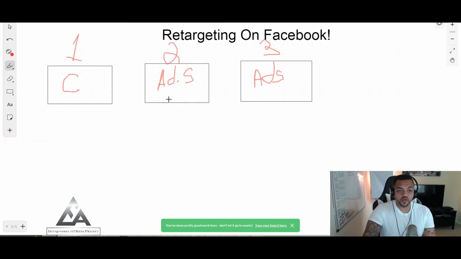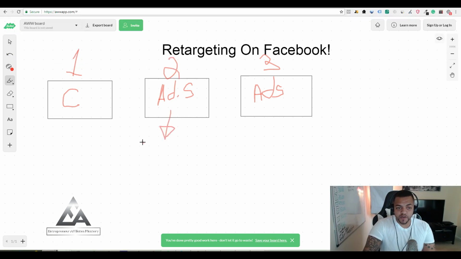So one final recap: you want to be creating retargeting campaigns based off of how much someone has actually watched on your video view campaign, based off of how many people actually engage with your fan page, and based off of where people have landed via your Facebook pixel right here at the top.